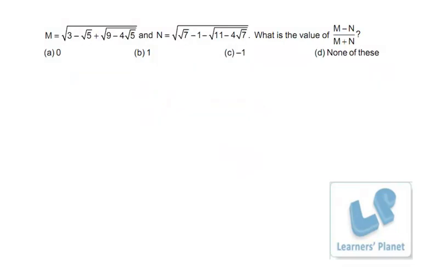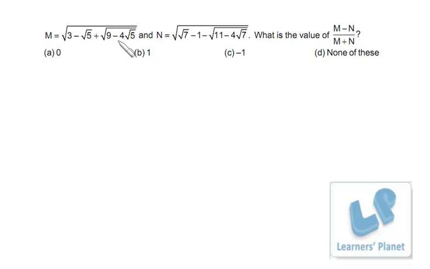Now this problem seems to be complicated, but it's really easy. I have explained this sort of problems so many times. So whenever you see this sort of expression, you just try to recall the a plus b whole square or a minus b whole square format, right? It will definitely come out of the square root, right?